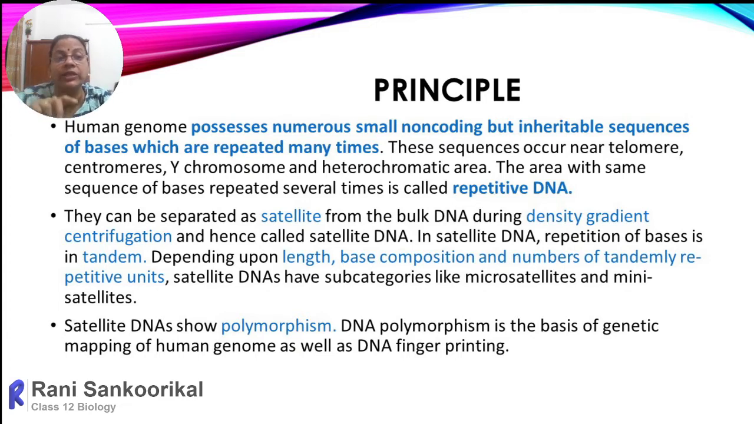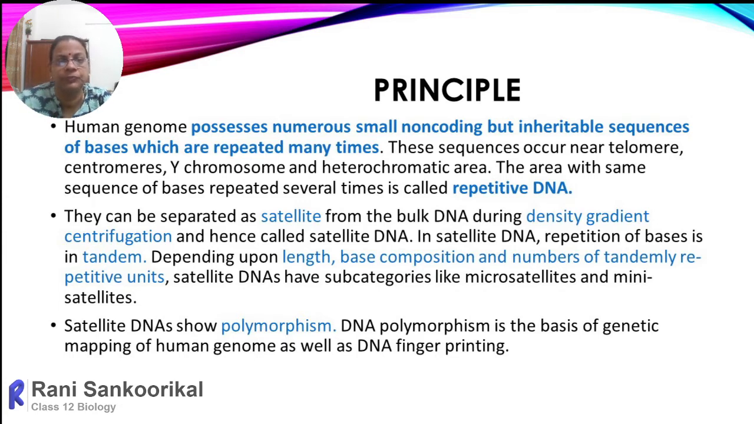Then the last word, VNTR. R stands for repeats. Already I said they are the repeating sequences. So based on the location of VNTR and how many times they are repeated in the DNA of a particular person, if you are able to identify that, then it is easy to identify the identity of that person.